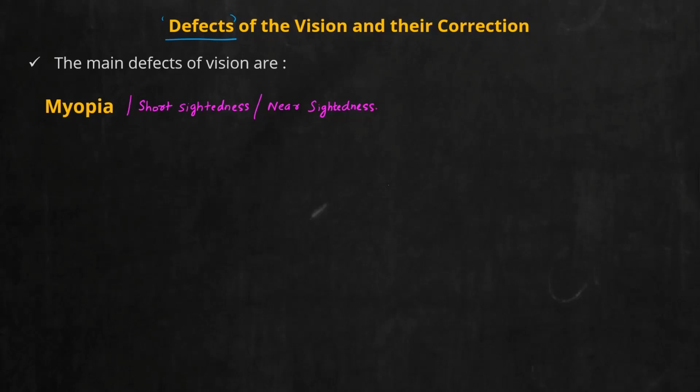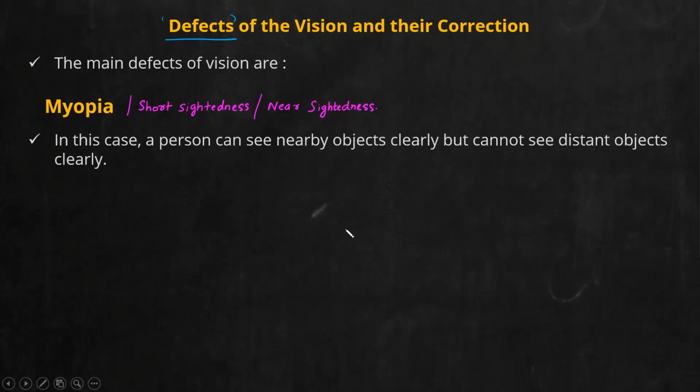What is the meaning? He will be able to see nearby objects clearly, but that person will not be able to see far away objects. So write it down: a person suffering from myopia can see nearby objects clearly, but cannot see distant or far away objects clearly. That is myopia.